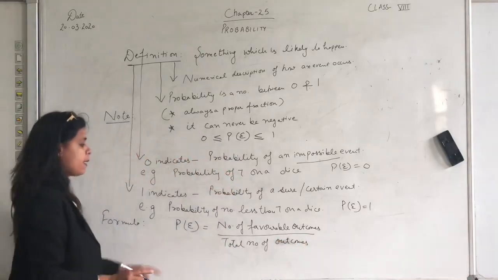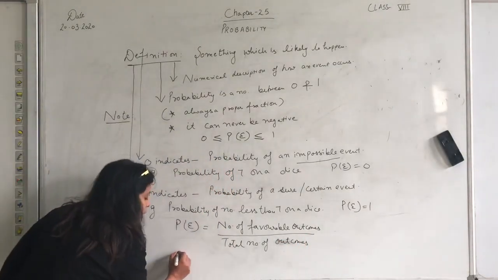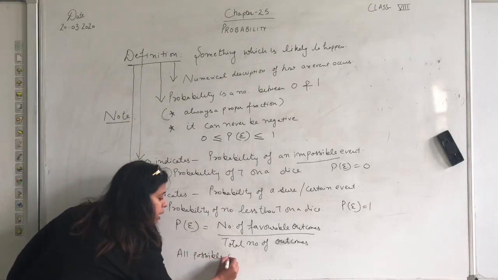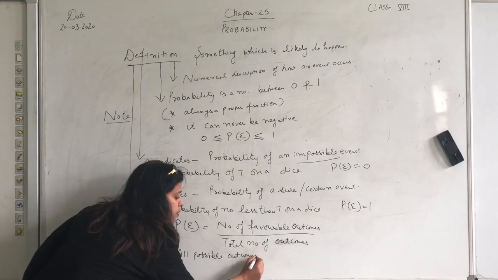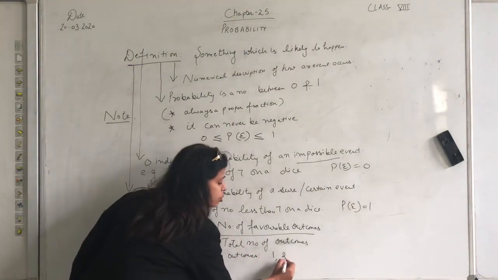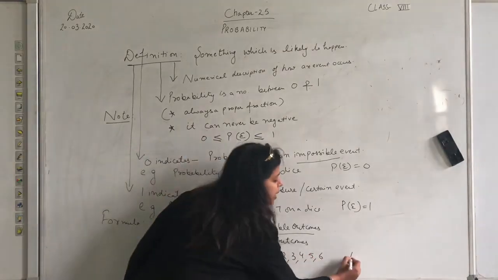Now let me explain the same example with the formula. All possible outcomes when we toss the dice are 1, 2, 3, 4, 5 and 6. How many are they?